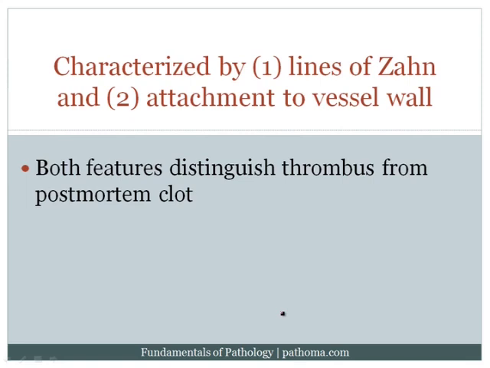And if it occurred before death, then I would have certain characteristics that I would be able to identify. For example, in a thrombus, which would occur before death, you would see lines of Zahn and you would see attachment to the vessel wall, whereas you would not see these in a postmortem clot. Now that requires us to explain a little bit what are lines of Zahn.